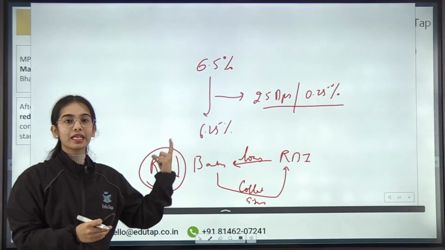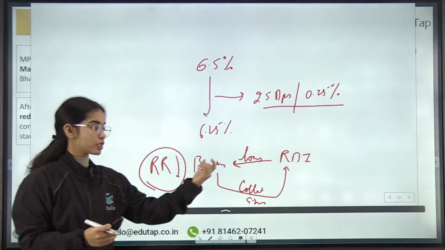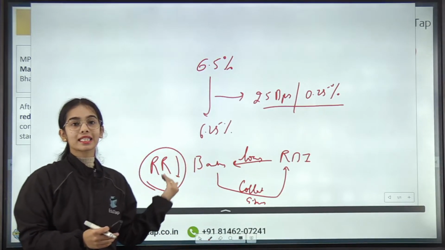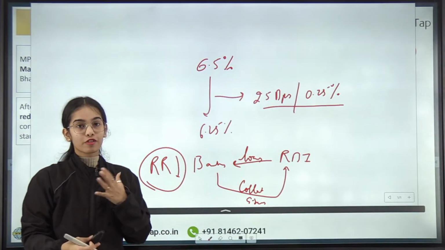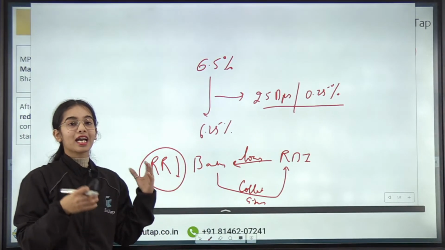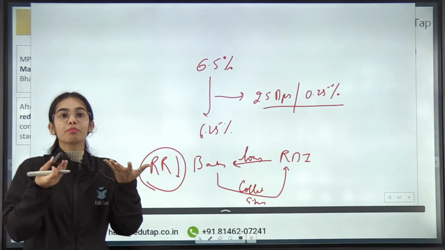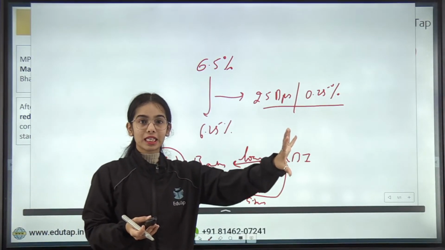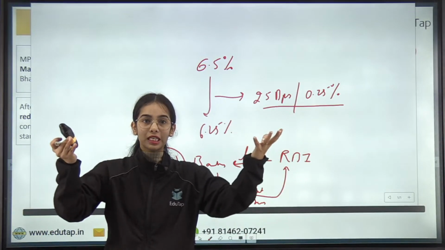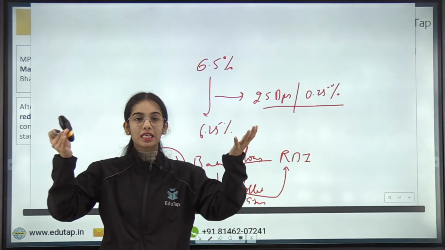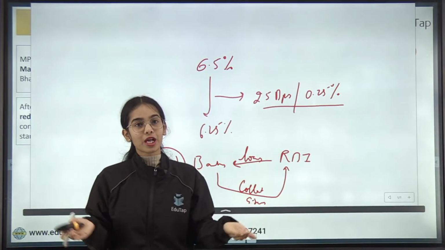So, if banks are taking loans at a lesser rate from the RBI, banks will want to take more loans from the RBI at the lesser rate, and if banks are going to have more money, they will supply more money in the economy, they will provide more loans to the customers, so money supply will increase in the economy, the demand will increase. With the increasing demand, the production will increase.